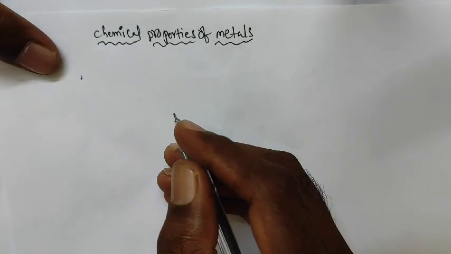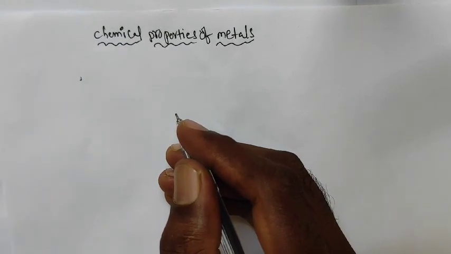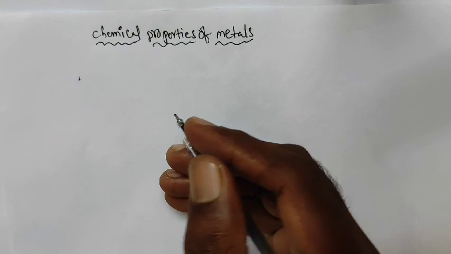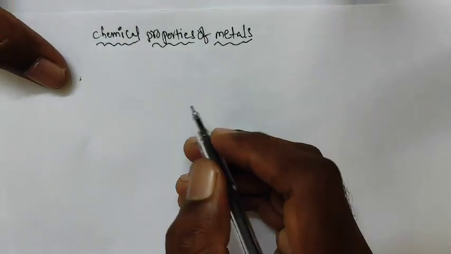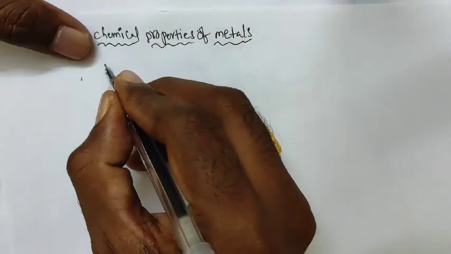Metal chemical properties. Metals react with acids, metals react with water, and metals react with any other element or non-metals. So those are the chemical properties. First, reaction with acid.